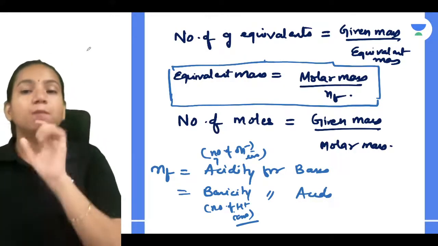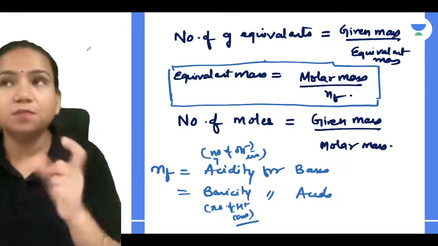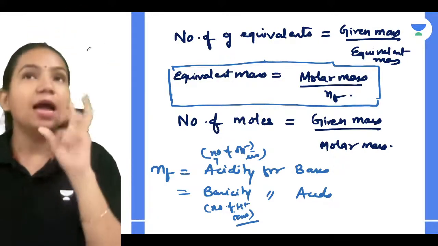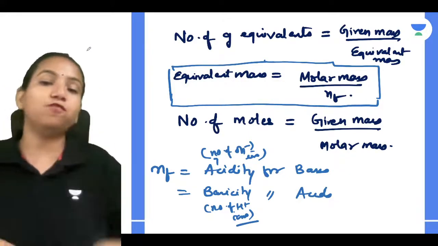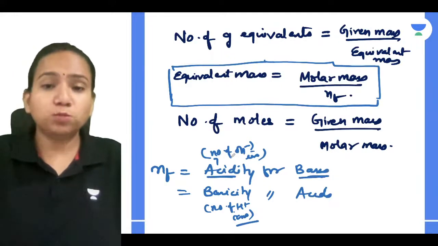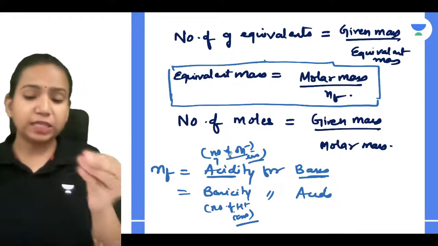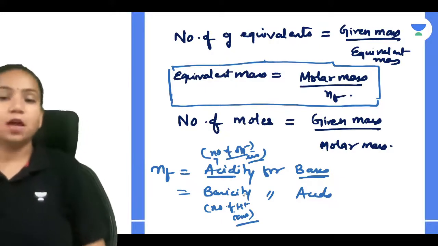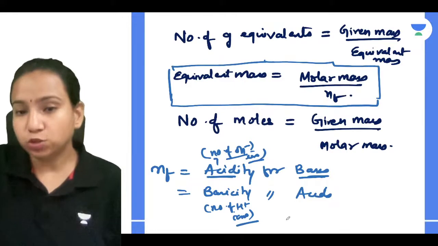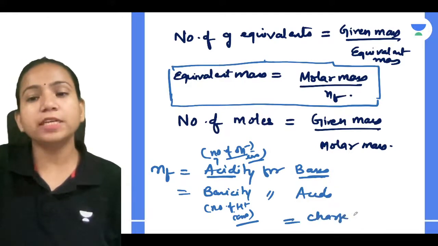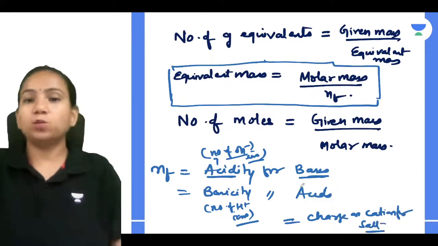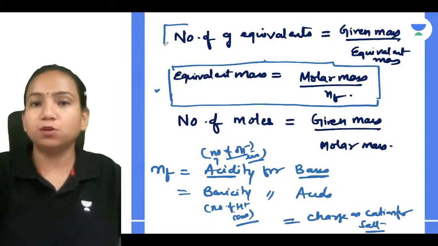The reason is that however many OH minus ions your base is going to give, that many H plus ions it can accept, and that many water molecules can be formed. So acidity you can relate, because however many OH minus ions your base gives, that many H plus ions are accepted. Basicity is the number of H plus ions that an acid can give, and this is also equal to the charge on the cation for a salt. Correct? Very good.